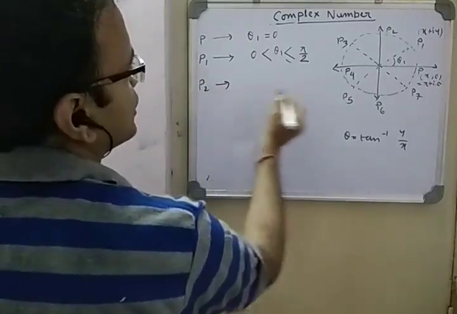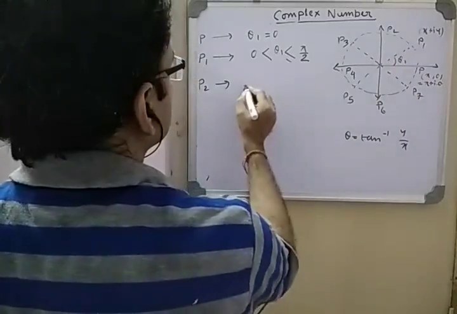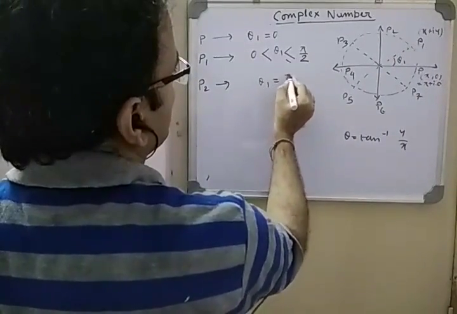For P2, again it's on the y-axis, so we can say theta 1 is straight away pi by 2.